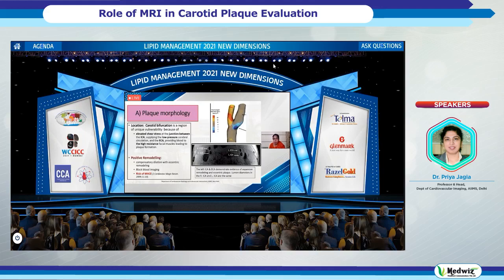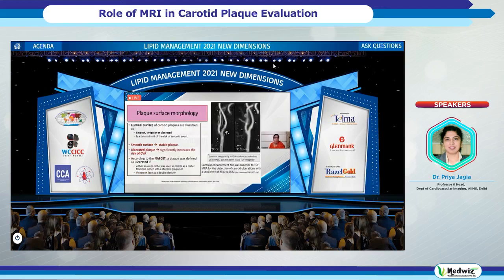So this is something you will not see on an angiogram, be it MR angio or a catheter angiogram. This is something you can see only on cross section. So this is positive remodeling, again with a high risk of MACE. So the second thing we look for is the plaque surface morphology, same as what we